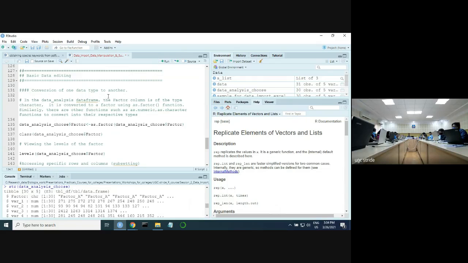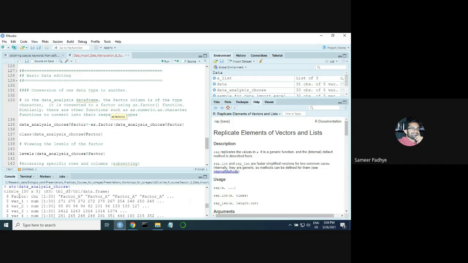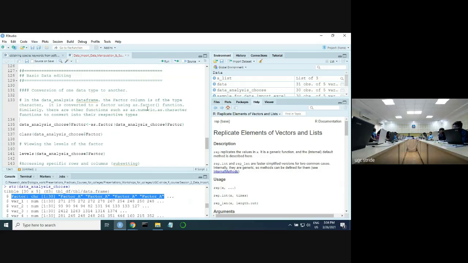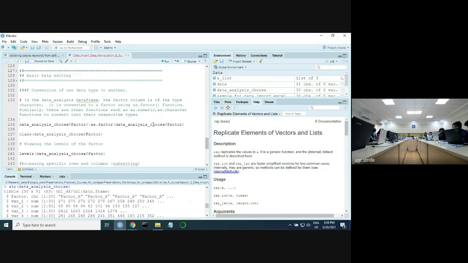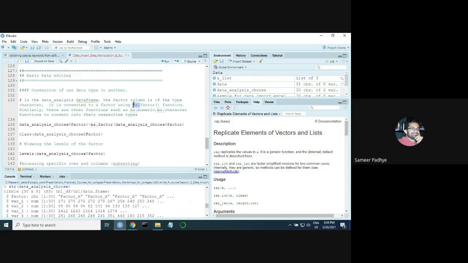Now suppose I have this character data, right? Our factor column is a character data, and I want to convert it into factors because I know that factor A is greater than factor B is greater than factor C. How do I do that? As I said, there is a family of functions.